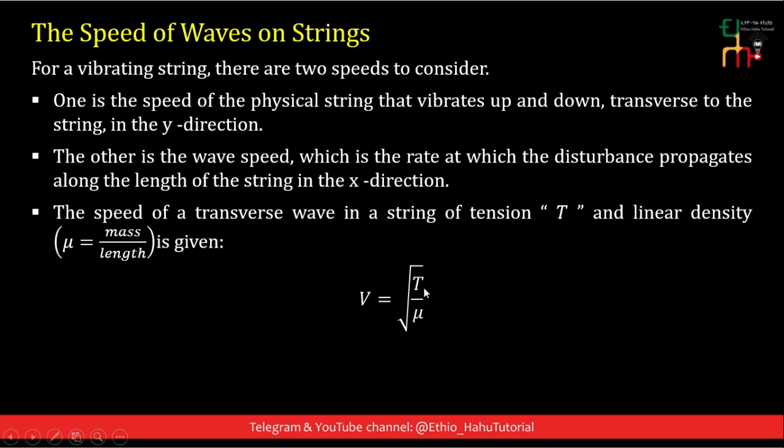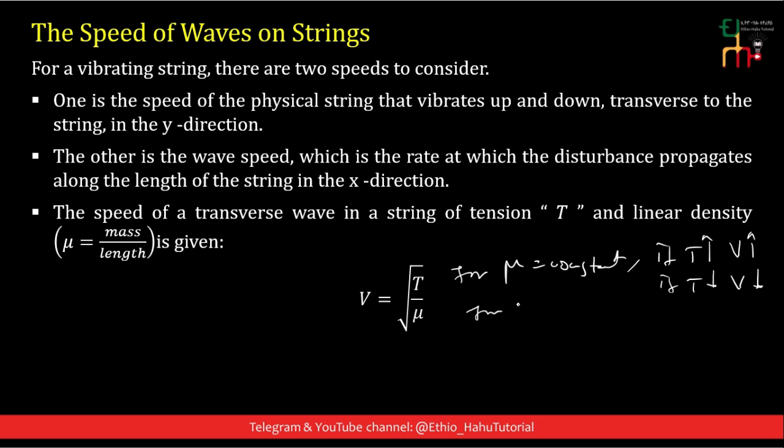V is equal to the square root of tension divided by linear mass density. For constant linear density, if T is increased, V increases, and if tension decreases, the speed decreases. For constant linear mass density, if we increase the tension in the string, the speed will increase, and if T gets smaller and smaller, the wave speed gets smaller and smaller.